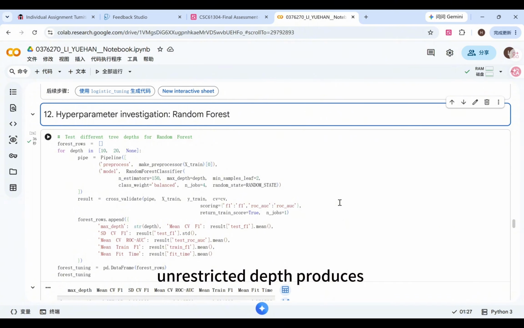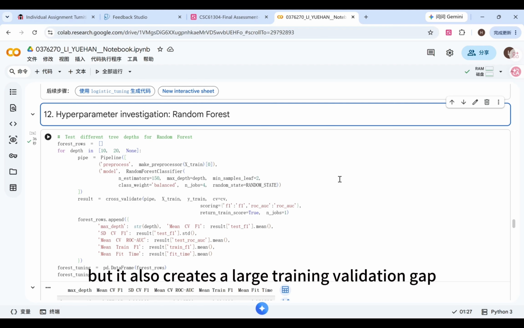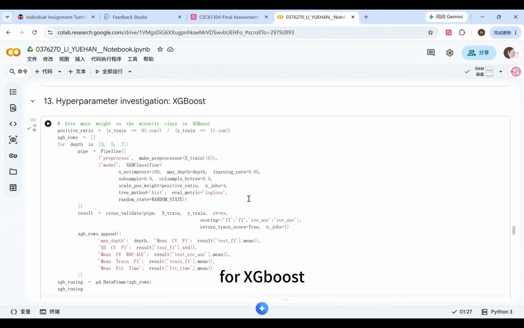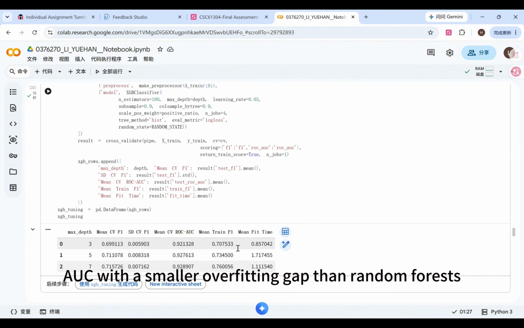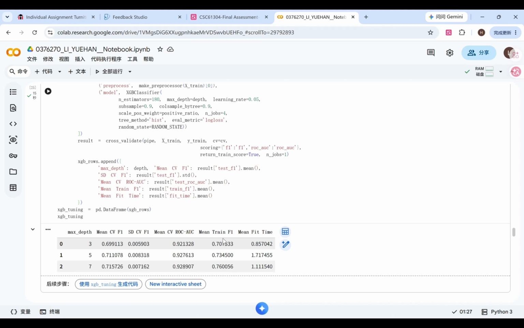Unrestricted depth produces a higher validation F1 score, but it also creates a large training-validation gap. For XGBoost, I test maximum depths of 3, 5, and 7. Depth 7 achieves the highest validation F1 score and ROC-AUC with a smaller overfitting gap than random forest. Therefore, depth 7 is selected.